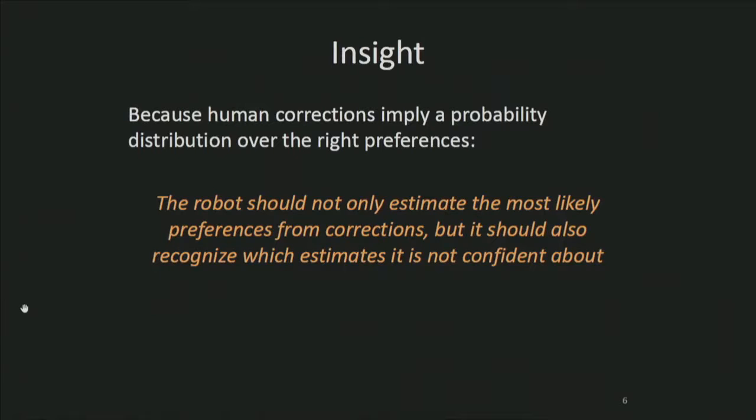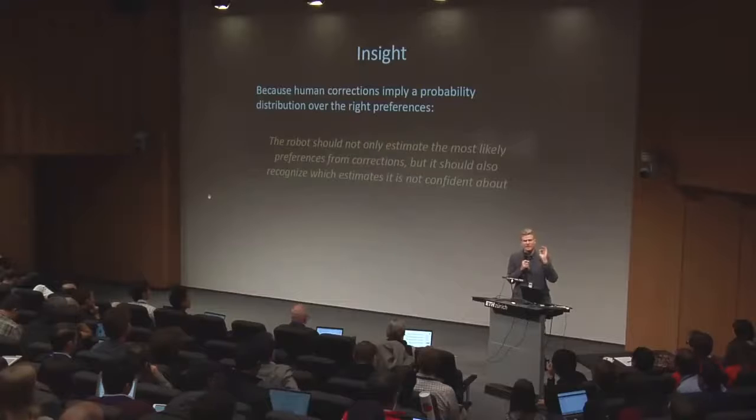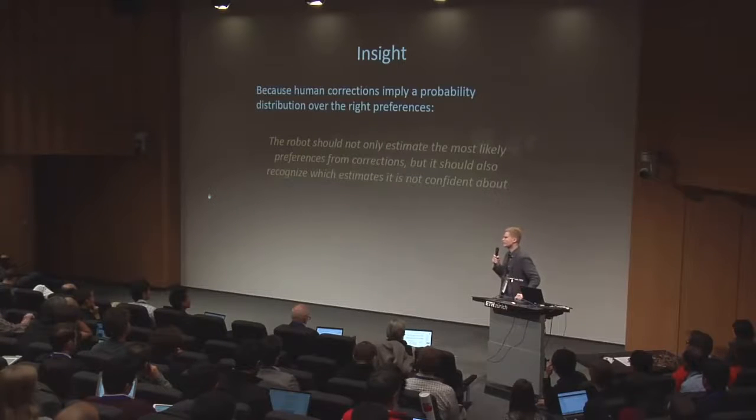In reality, human corrections aren't perfect. They imply a probability distribution and reveal the true preferences with different levels of certainty. Our insight is that the robot should not only estimate the most likely preferences from corrections, but it should also recognize which estimates it is not confident about.